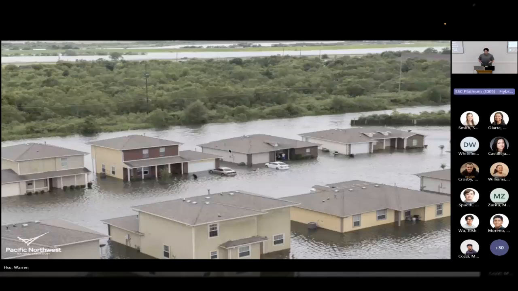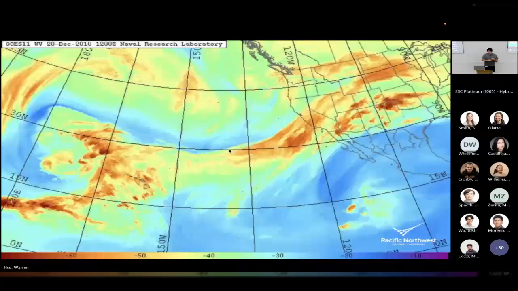This shows us how the same rivers that fill our reservoirs and end our droughts can just as easily destroy entire cities. It all comes down to intensity and timing. So it's clear that these rivers have massive impacts all over the world, both good and bad. Since the line between blessing and disaster is so fine, it's critical that we can detect them in advance and give people the time they need to prepare for these extreme weather events.